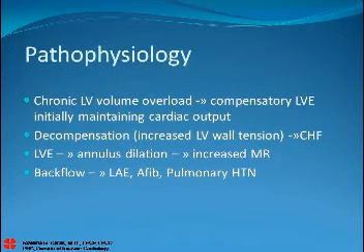Pathophysiology, you would have chronic LV volume overload. And eventually, you'd have compensatory LV enlargement, initially to maintain your normal cardiac output. However, as the disease progresses, you would have decompensation, and eventually chronic heart failure. If you have LV dilatation, you would also have annulus dilatation, and therefore increased MR. It's actually a vicious cycle.